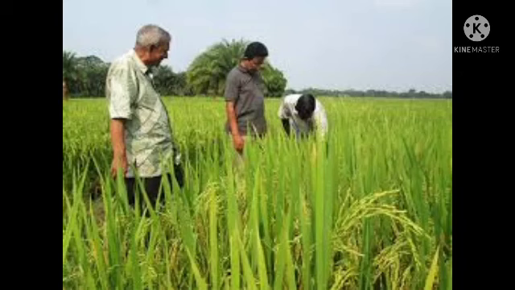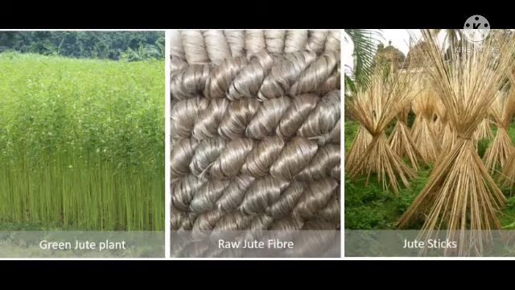So, what are the ideal crops in Assam? Yes, rice and jute. Rice and jute are the ideal crops of Assam.